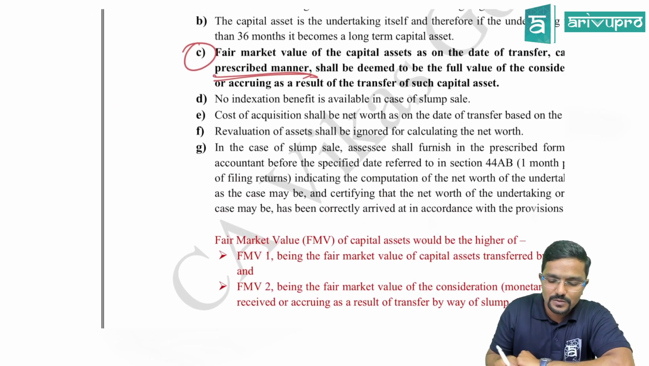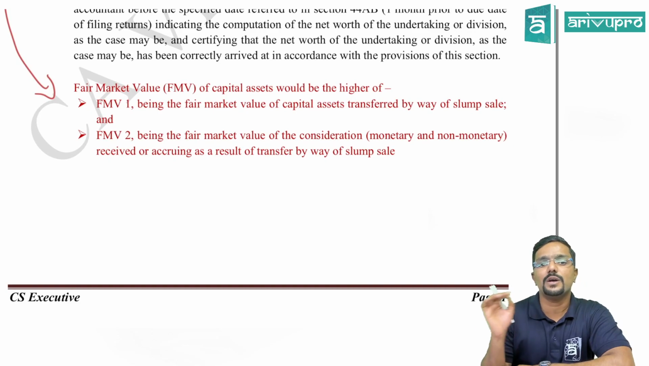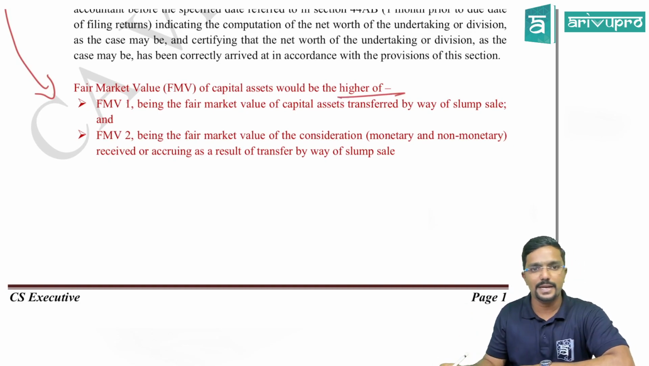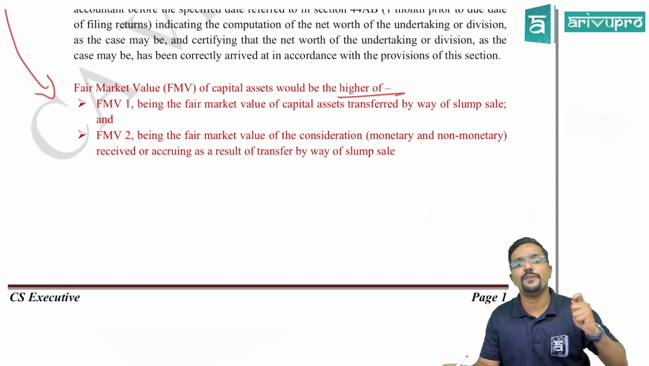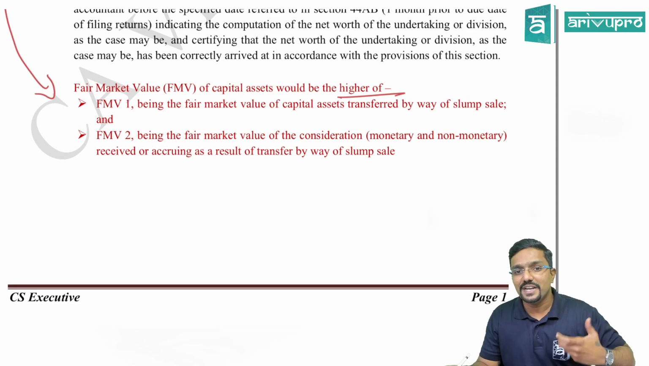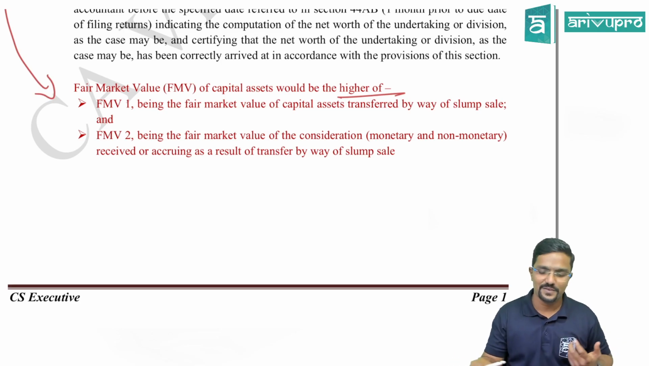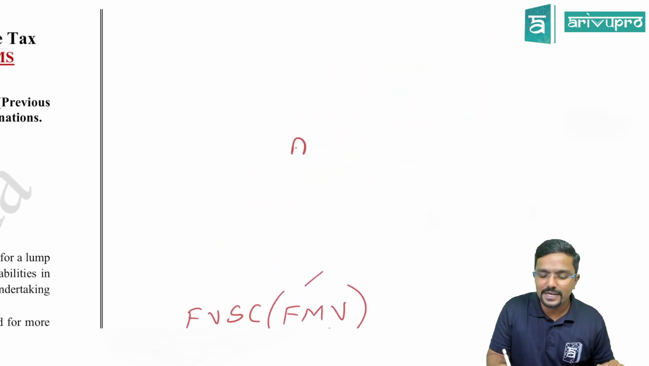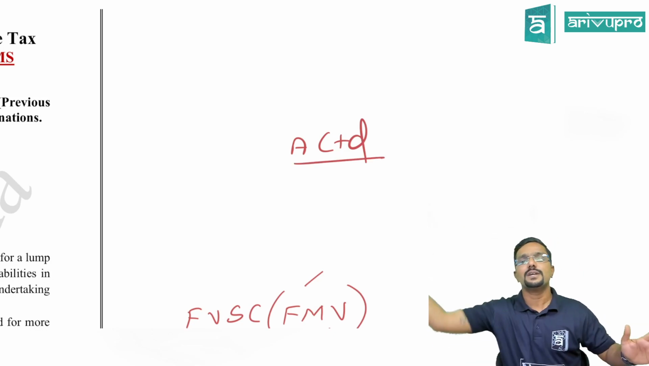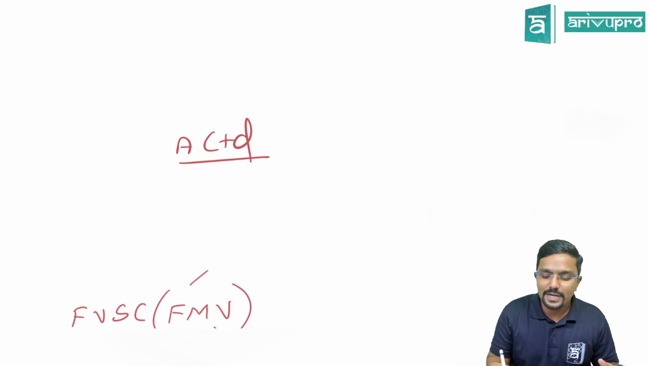So what is that? This change or clarification is with respect to the third point. Fair market value of capital assets would be the higher of fair market value 1, being the fair market value of the capital asset transferred by way of slump sale, and fair market value 2, being the fair market value of the consideration, monetary and non-monetary, received or accruing as a result of transfer by way of slump sale. Now assume there was A Limited, the entire company or entire undertaking, transferred to another company as a slump sale. Assume they have sold it to B Limited.